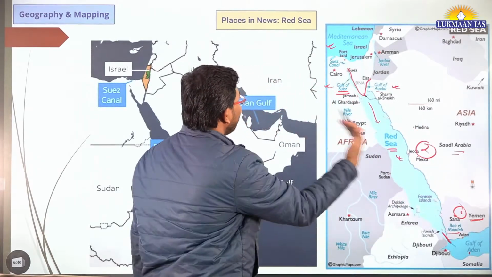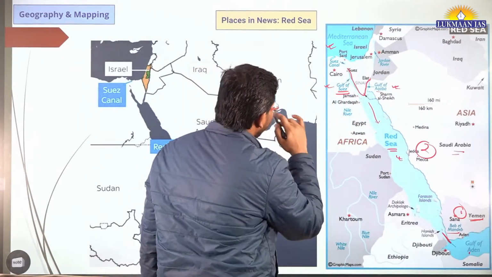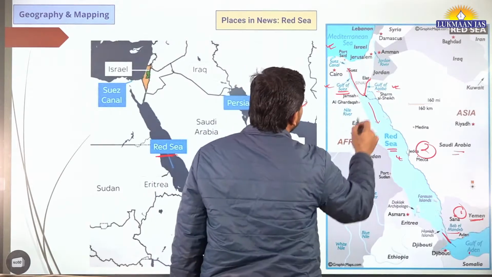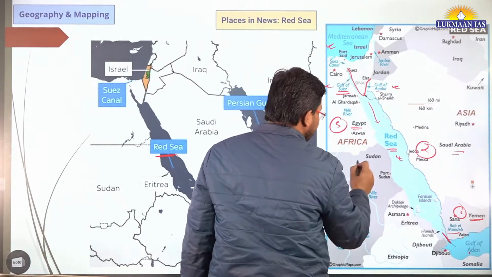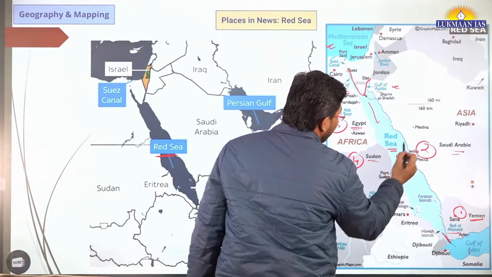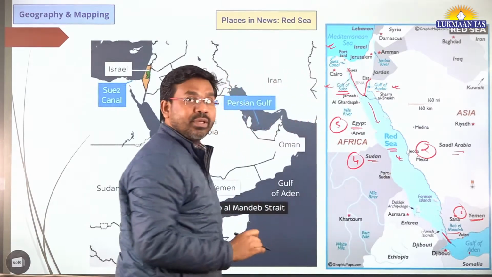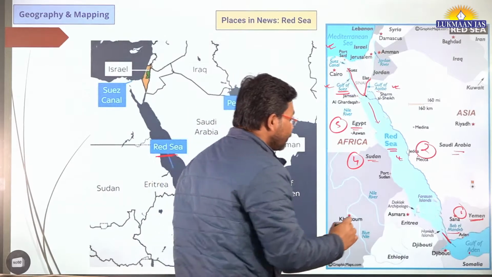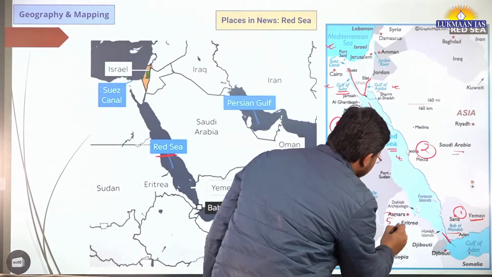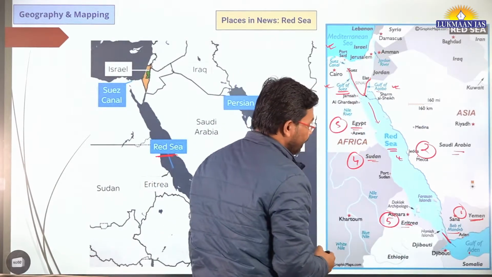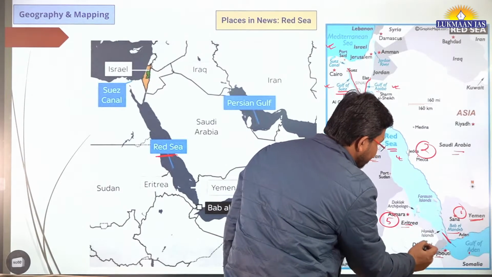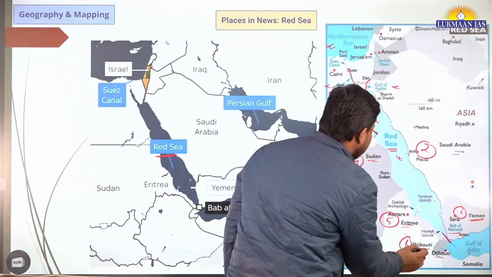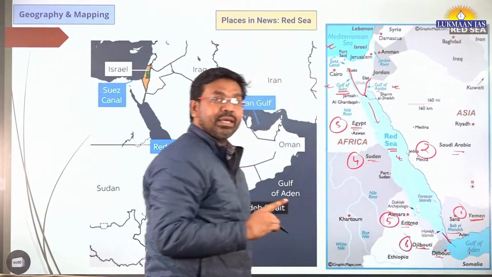And then if we talk about the western part, in western part here, this particular big country is Egypt, right? This is Egypt. And this is Sudan. Sudan also shares borders with Red Sea. Apart from this, we have another country which is Eritrea. Then we have this country which is known as Djibouti. So these are the countries that share border with Red Sea.